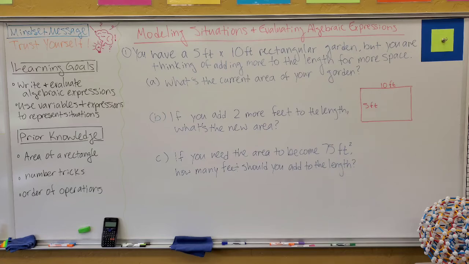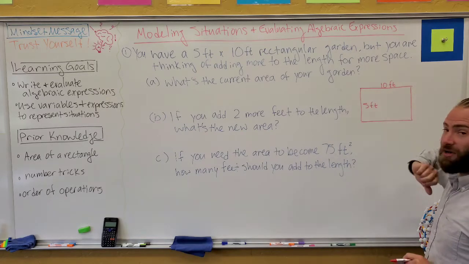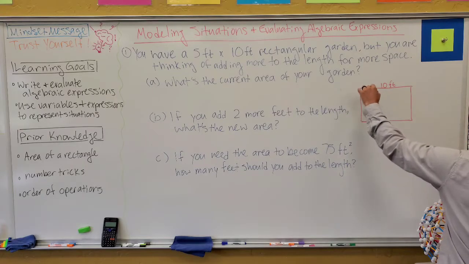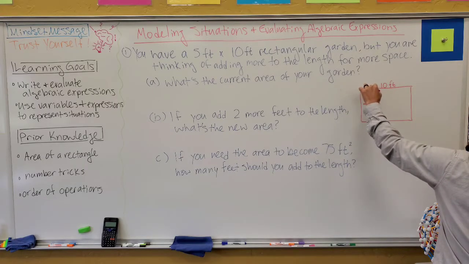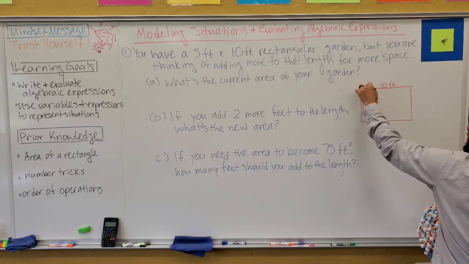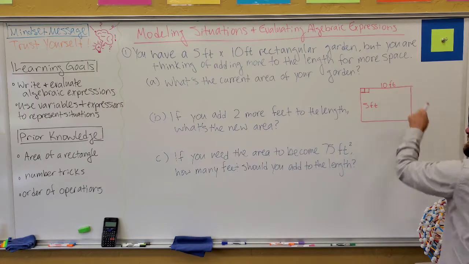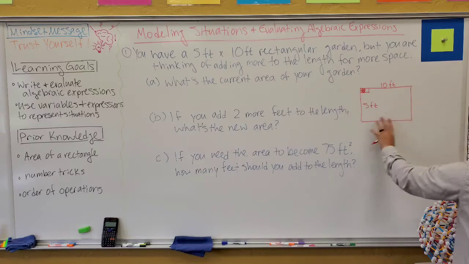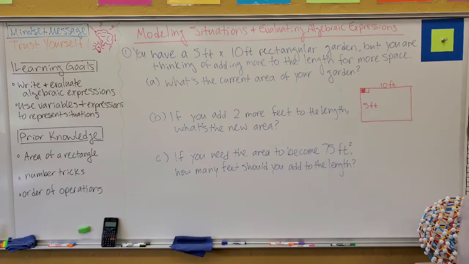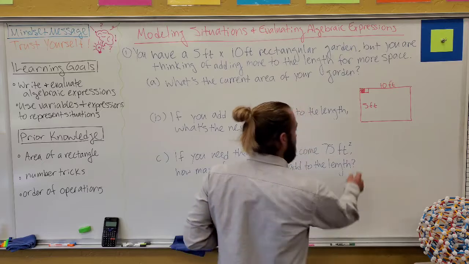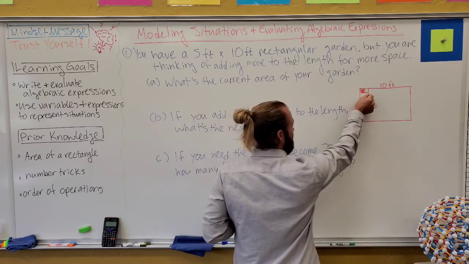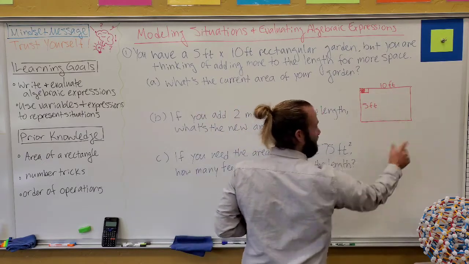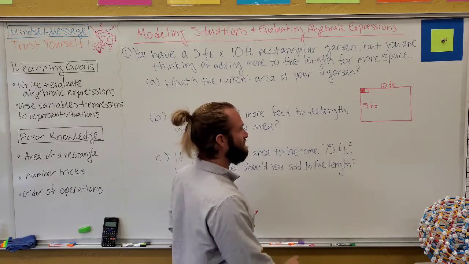And it says, what's the current area of your garden? Well, if you remember, the area is the length multiplied by the width. And I want to remind you what area is in the first place. Area means how many square units. So in this case, it would be square feet. How many square feet can actually fit perfectly inside of the space there? Well, the nice thing about a rectangle is you can fit an even number of squares inside of there, right?